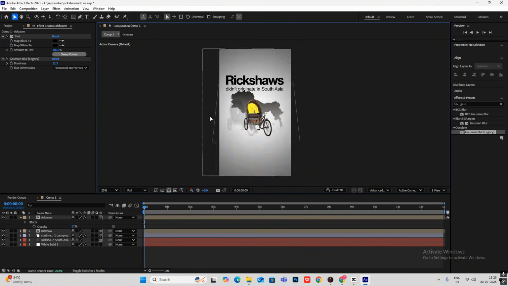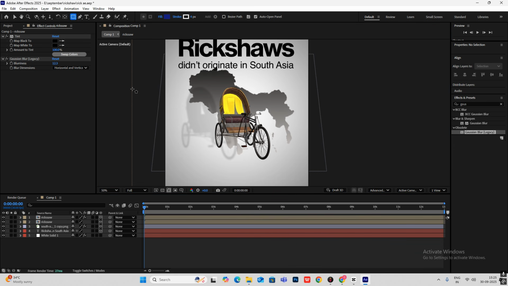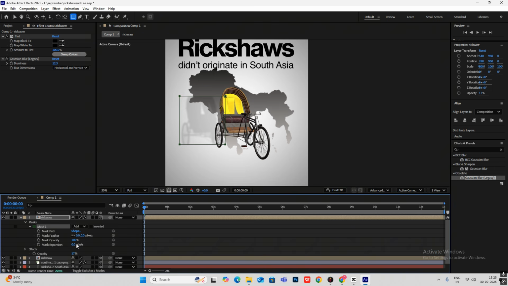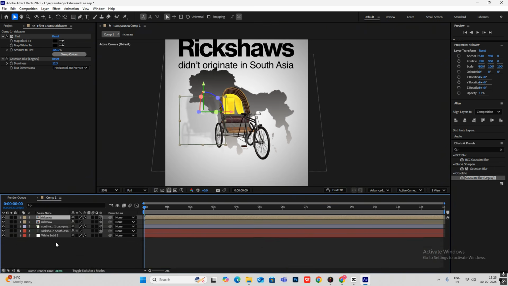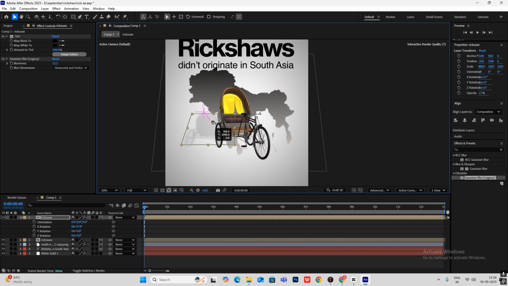Something like this. Now select this rectangle tool and let's make something like this. A type of mask, and increase the feathering. Now simply hit R for rotation and put it flat on the ground.